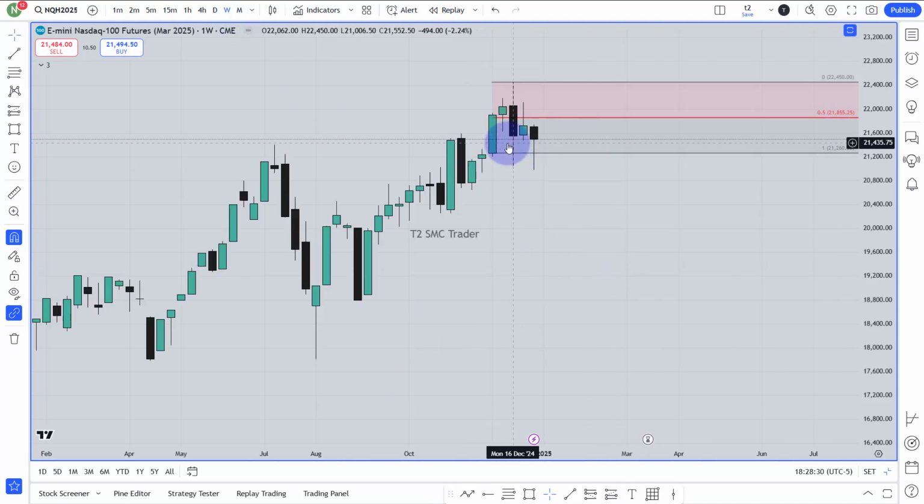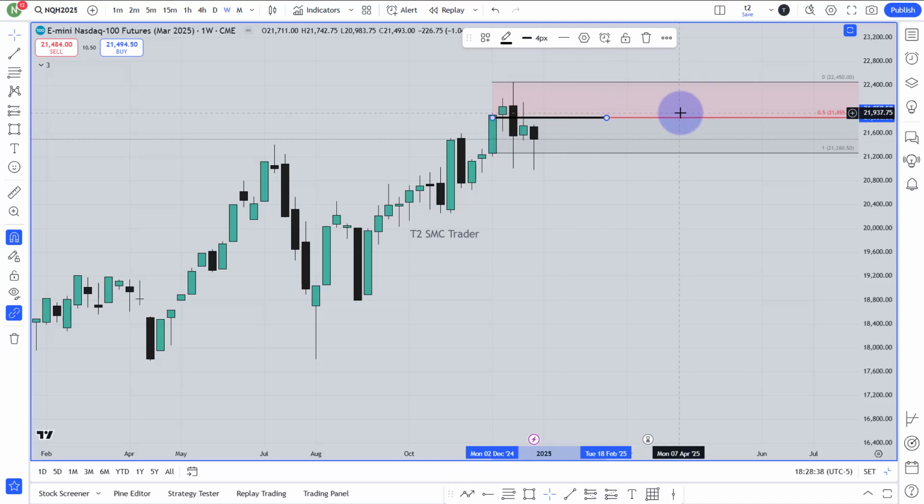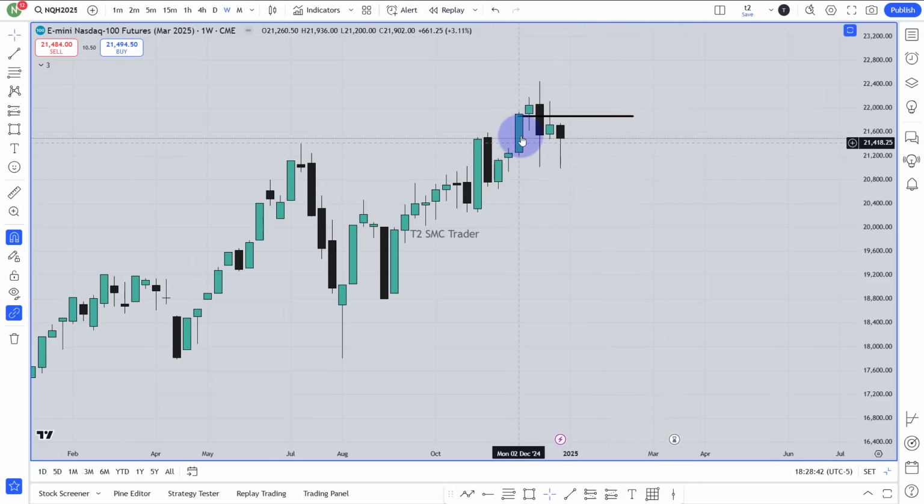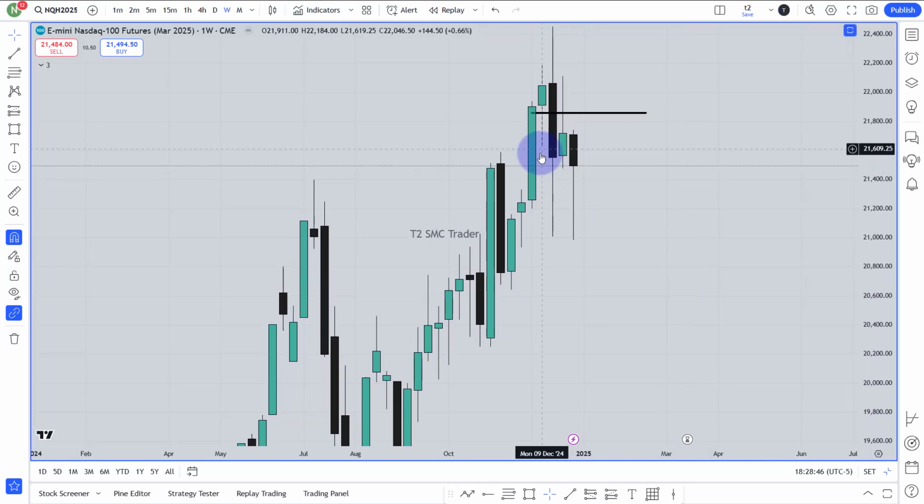Okay, here you can see this is that week. Actually, let me make a line over there so that you can remember what that line is. So this is the week 50% from the monthly chart. This is the weekly bullish fair value gap. If you pay close attention here, this is that weekly bullish fair value gap which the market is respecting. Still, the market is respecting this weekly bullish fair value gap.